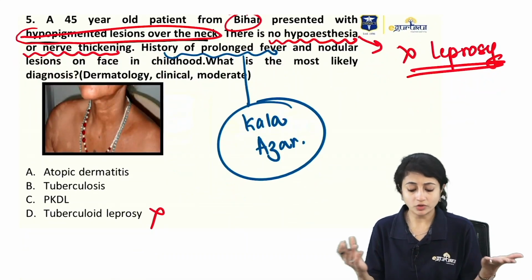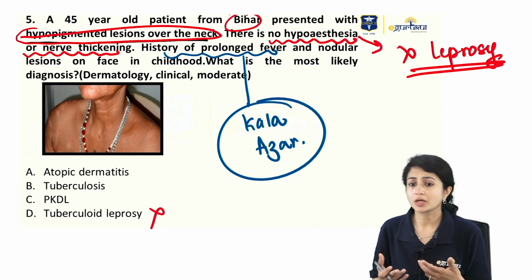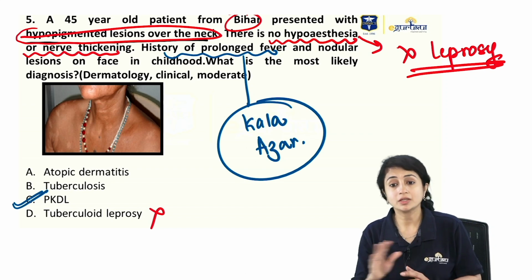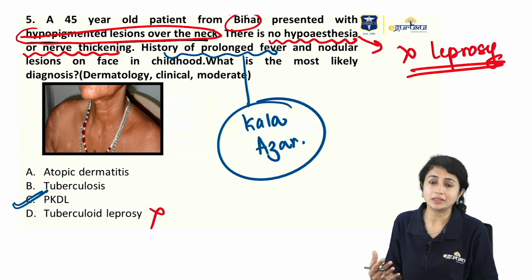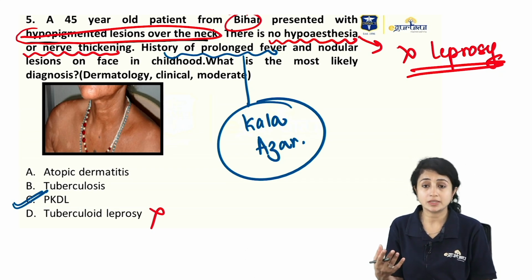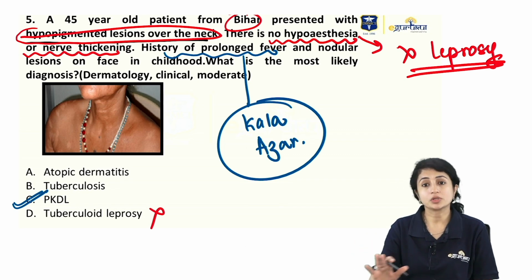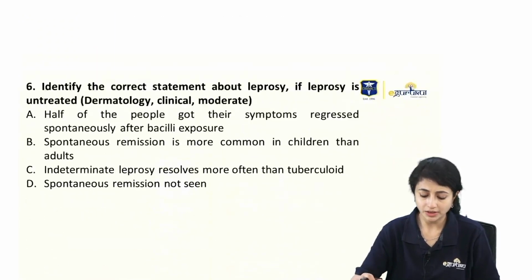So, no, atopic dermatitis does not correlate. There's no itching. Tuberculosis, again, no correlation here. PKDL is my answer here. They've told me that there is no hypoesthesia, no nerve thickening. Otherwise, whenever we think of hypopigmented lesions, we think of leprosy. But when they tell you in the exam about these two things, you rule out leprosy. So, this is a clear-cut case of PKDL.